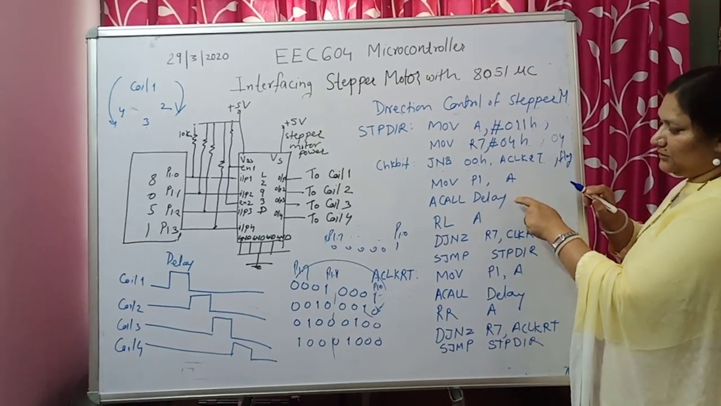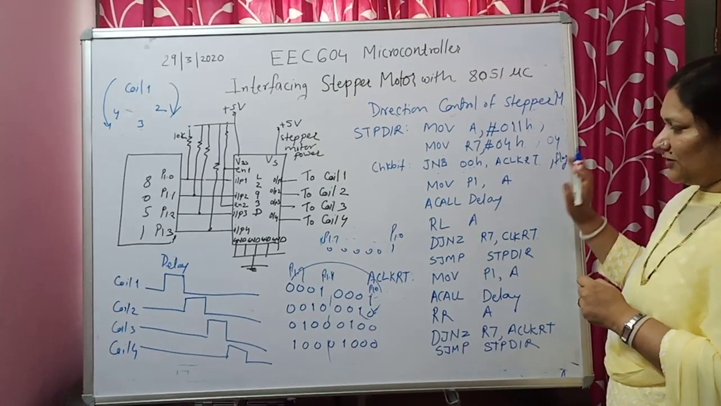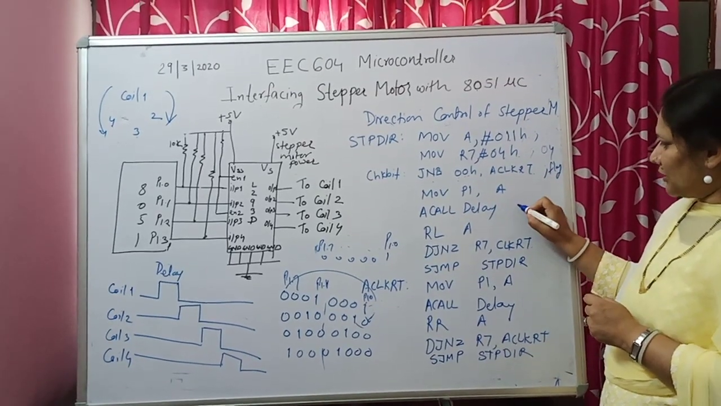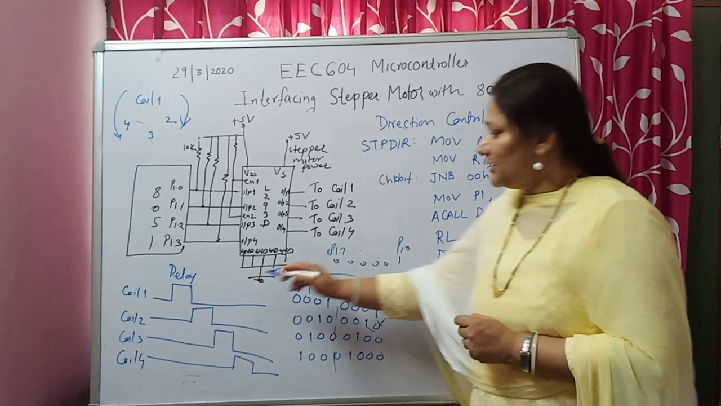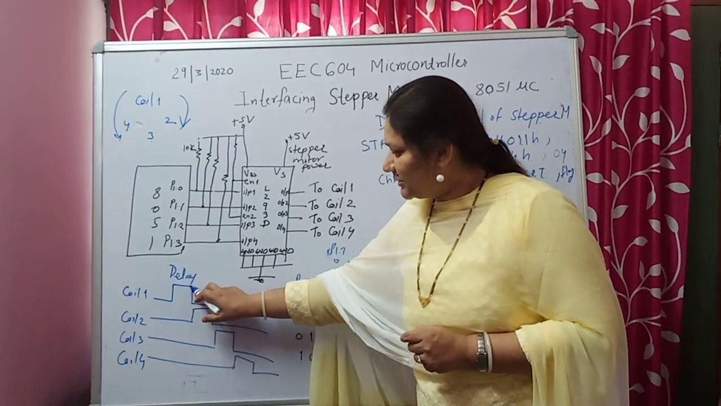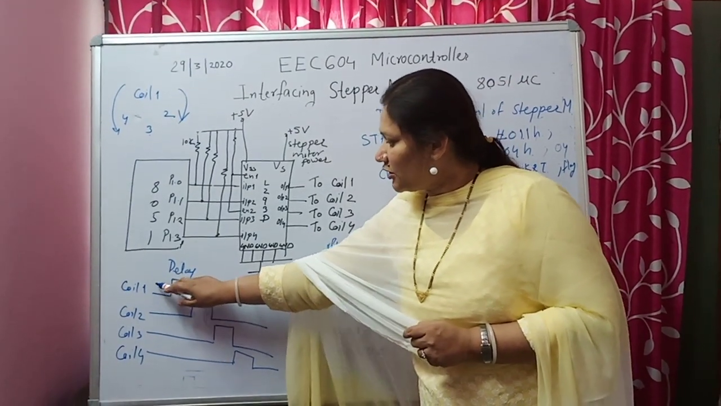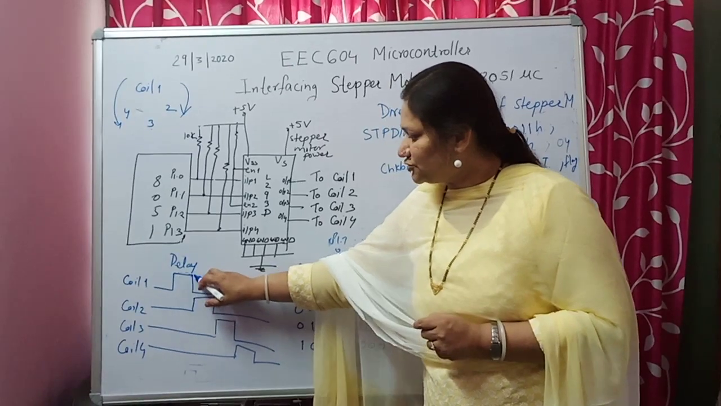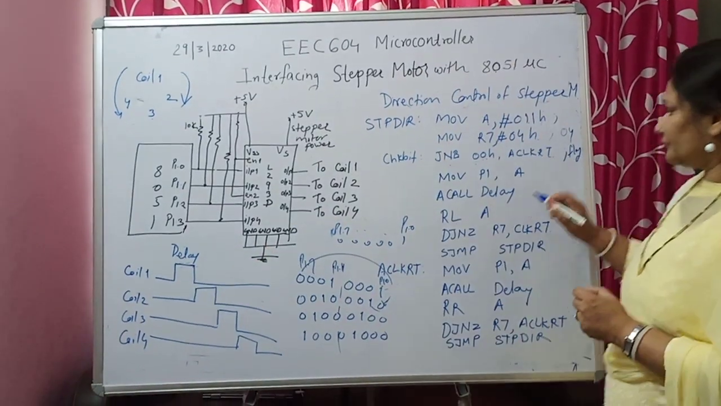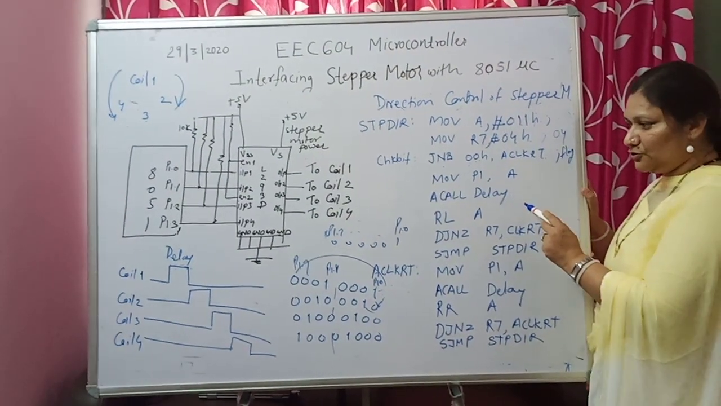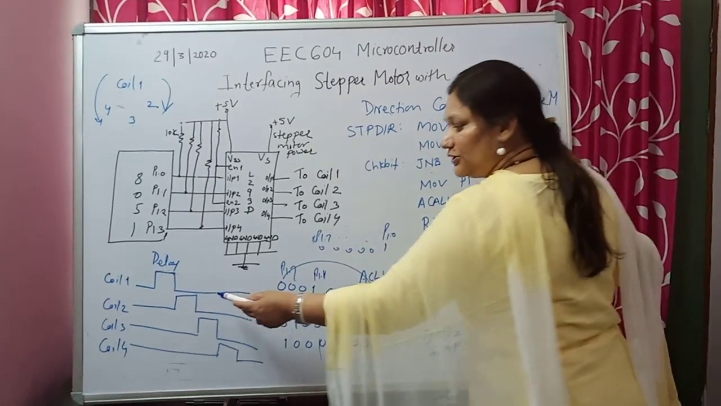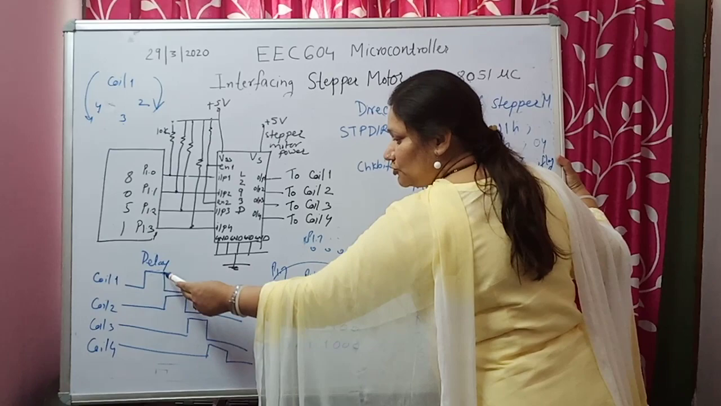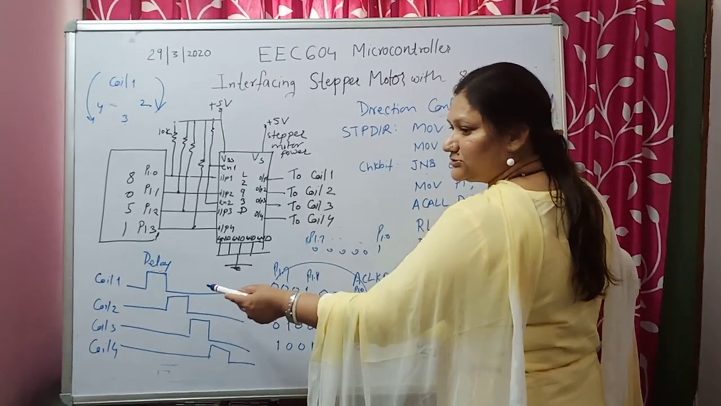Now you are applying delay. You are calling the delay which you have written somewhere else. We all know how to write the delay program, so you are calling the subroutine of delay. This delay means this much period is given for coil 1 to be energized with logic 1. After that, your job is to give the energization or supply to coil 2, and at that time no other coil should get the supply.